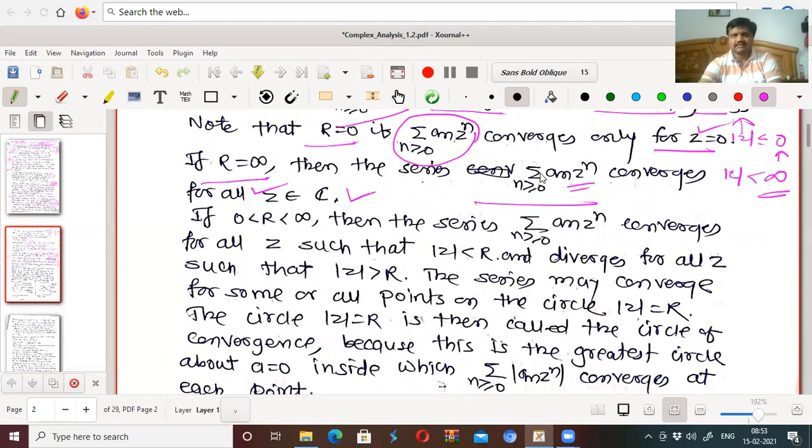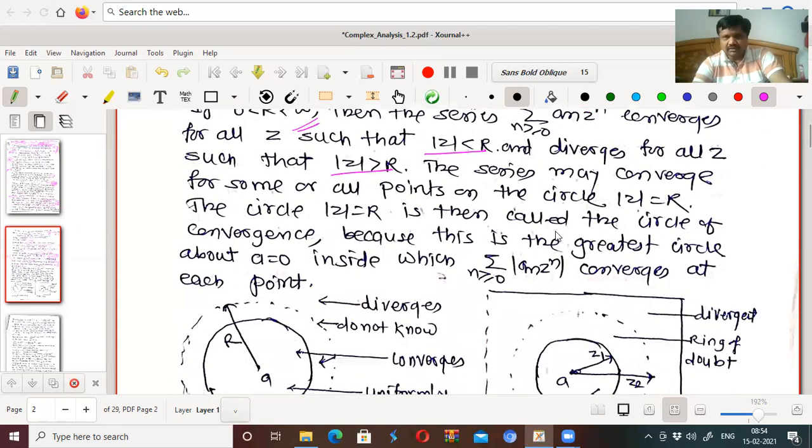This series converges everywhere. So if 0 < r < infinity, then the series a_n z^n converges for all z such that |z| < r. If the radius of convergence is strictly r, which is strictly less than infinity, then we can say that the series diverges for all z such that |z| > r. The series may converge for some or all points on the circle |z| = r.